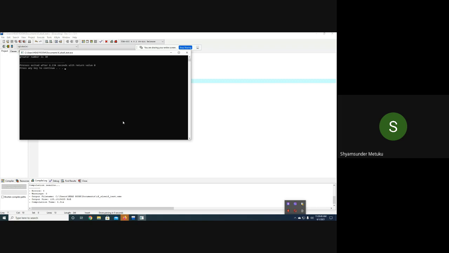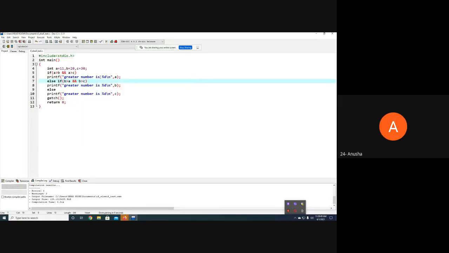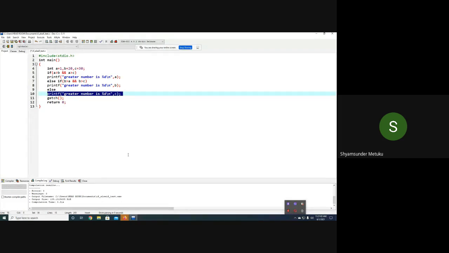Is it clear? Yes, sir. Okay, fine, so let me change. Whenever you write a program, you must check all possibilities, because in the previous case when I executed, only this printf was executed, right or not? Once you get into a company, there will be various groups, something called the testing group. The development team will write a program, and the testing group's job is to verify whether the program is correct or not. To verify, you need to give input such that the first printf gets executed, the second printf gets executed, and the third printf gets executed.